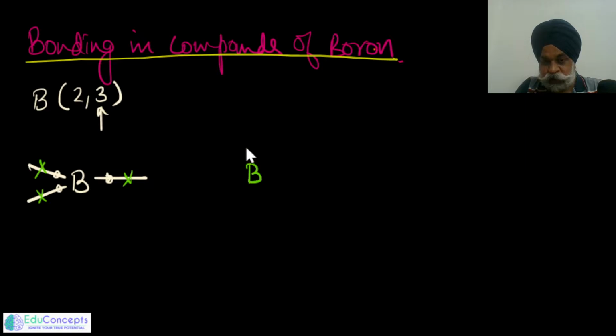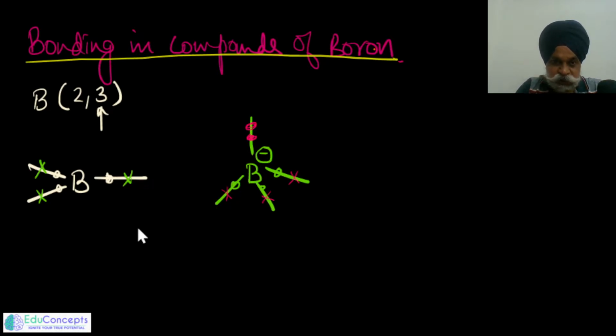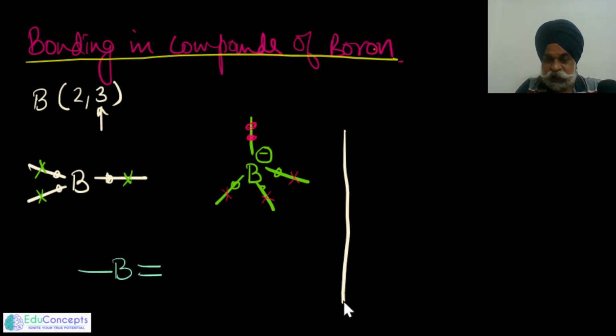If in case boron is making 4 bonds around it, then for sure the boron would get a negative charge, because of the 3 electrons it already had, and the electrons it might have got from the other element, and these two are the extra electrons, and that is why it is carrying a negative charge. Here its octet gets completed. Or the other way around, boron can also join with one side double bond, another side single bond. In all of the options given in this particular question we are dealing with oxygen, so boron can join with oxygen in these forms, isn't it?